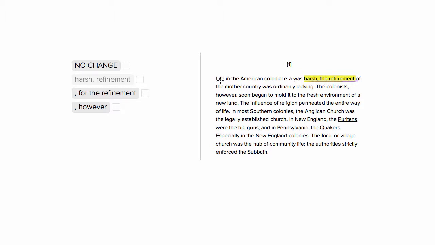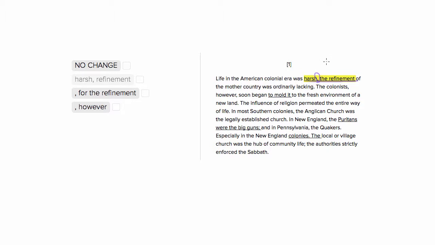It reads, "Life in the American colonial era was harsh. The refinement of the mother country was ordinarily lacking." So we see this original phrase has a comma here. This is what we're going to call a comma splice. And a comma splice is when you use a comma to connect two sentences that can stand alone. So life in the American colonial era was harsh, and the refinement of the mother country was ordinarily lacking. These are two separate sentences.